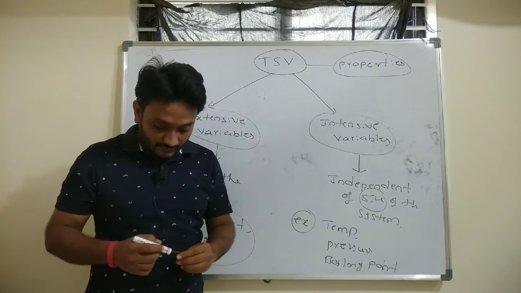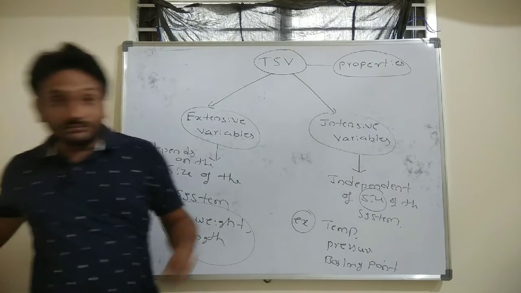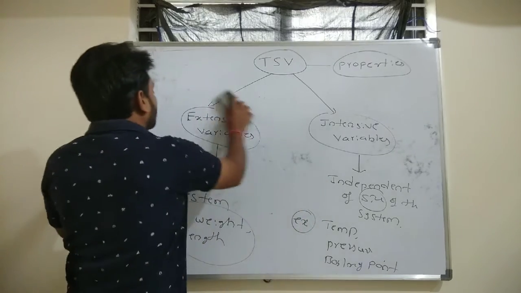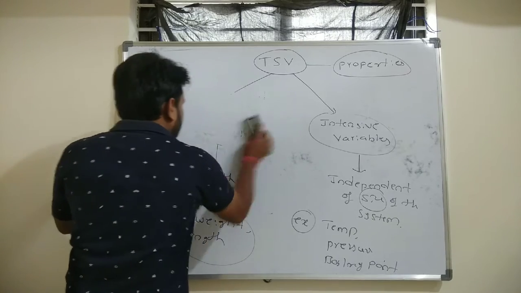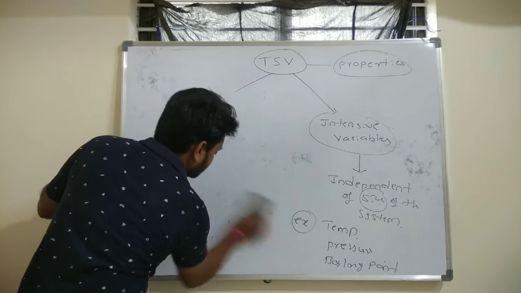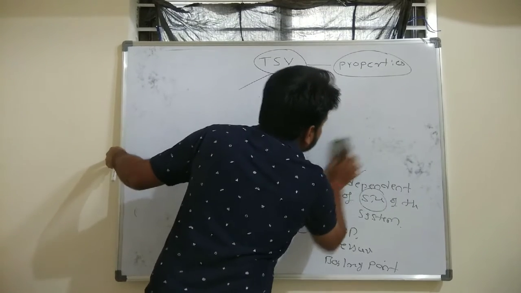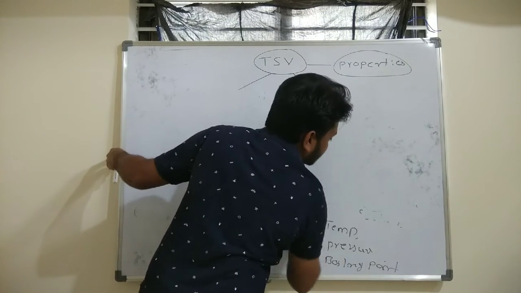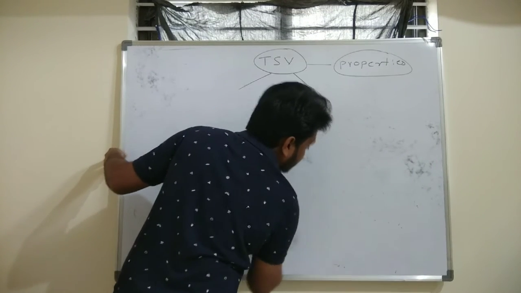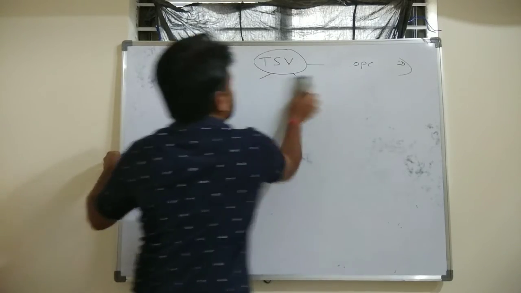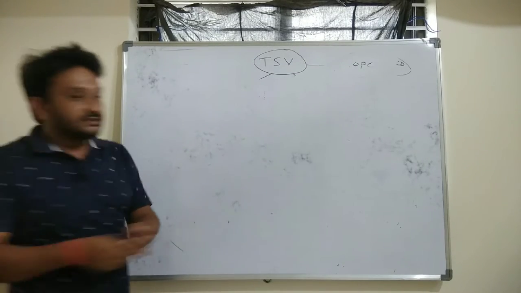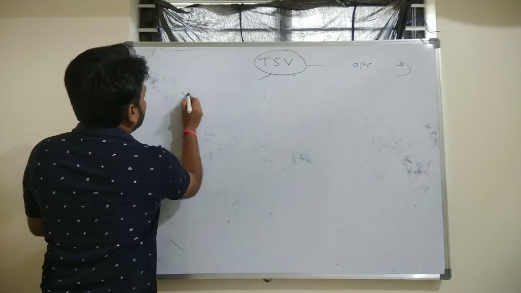Now let us have one more way to decide which variable is extensive and which variable is intensive. Let us assume that I have considered a thermodynamic property called volume.